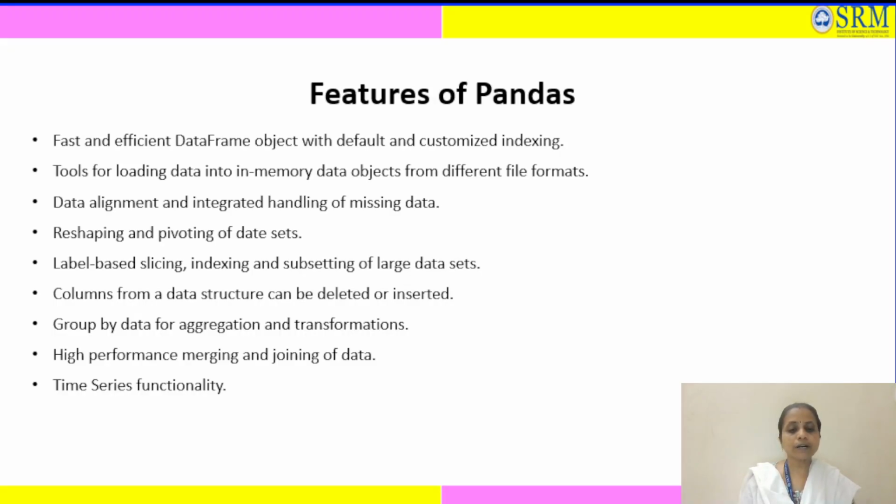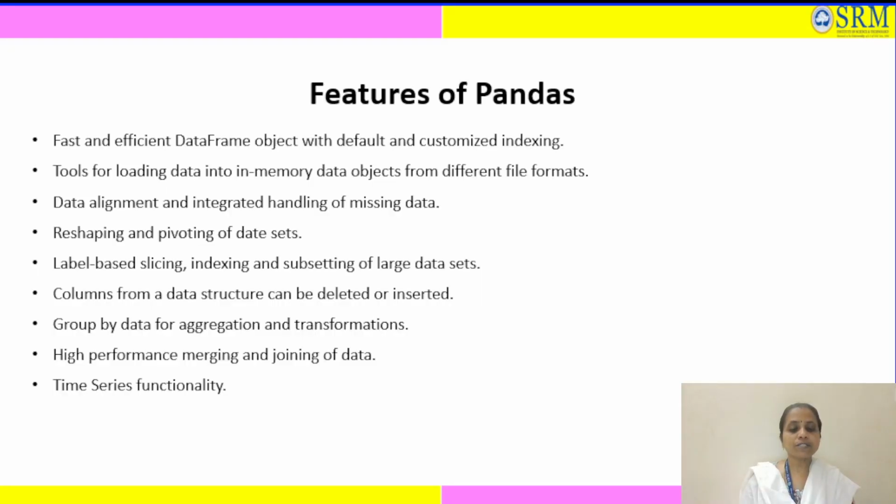Next, columns from a data structure can be deleted or inserted. You can easily add or remove columns from your data. Example, if you have customer data and want to add a new column for customer loyalty points, you can insert it without recreating the entire table. So next is group by data for aggregation and transformation. You can group similar data and calculate summary statistics like totals or averages. Example, in store sales data, you can group sales by each product to see the total sales per product.